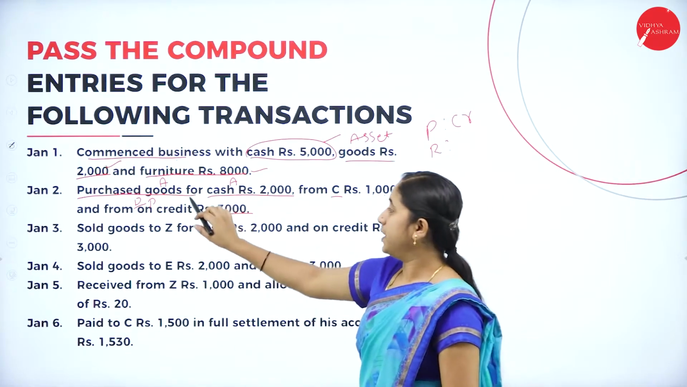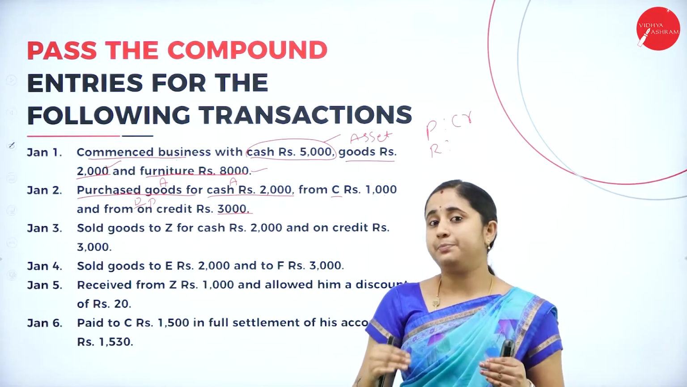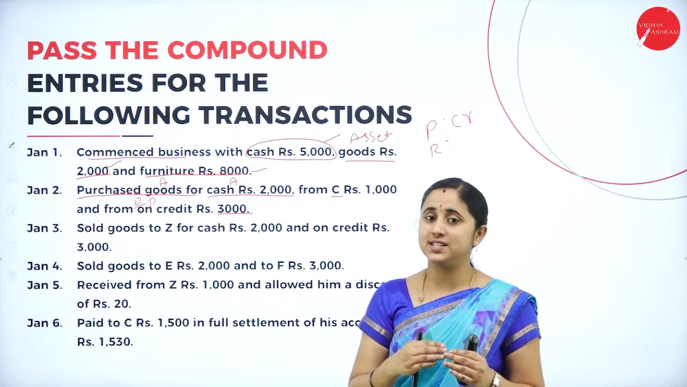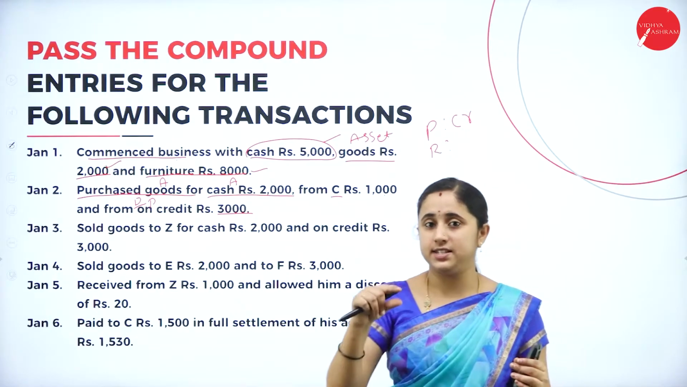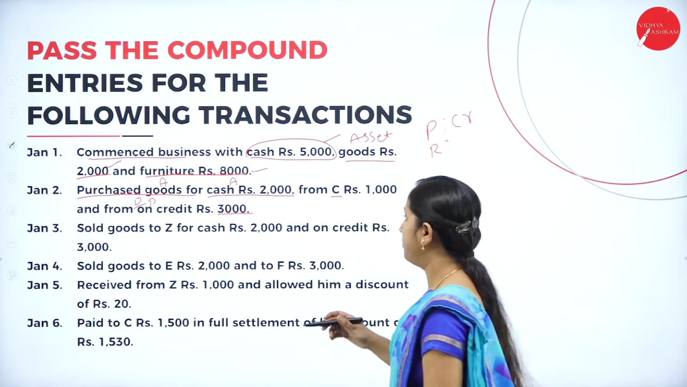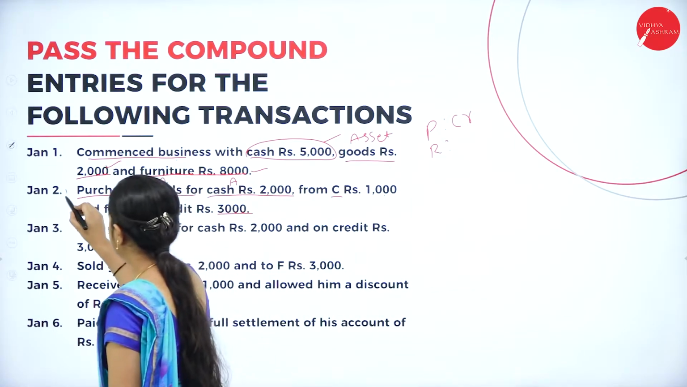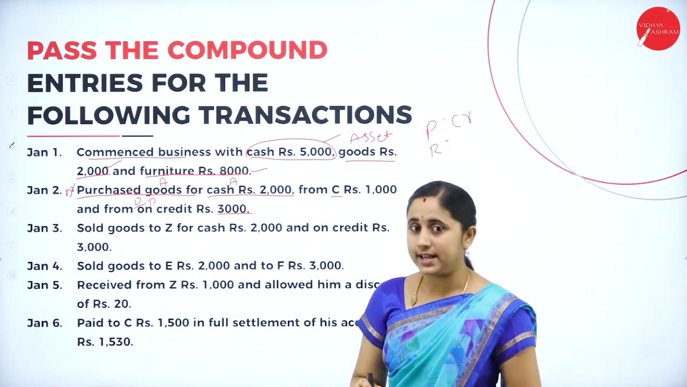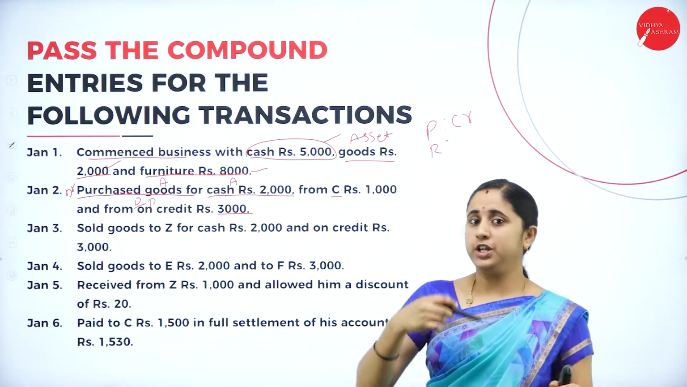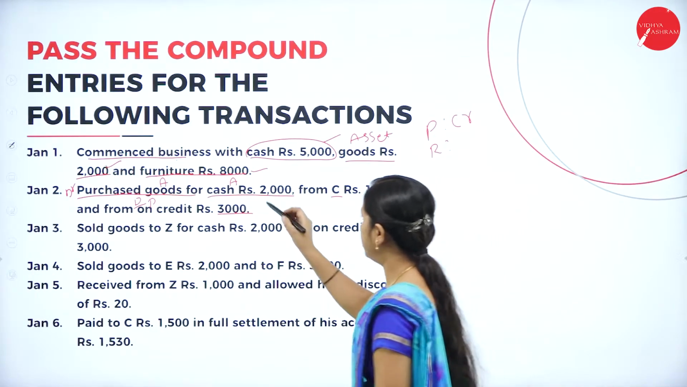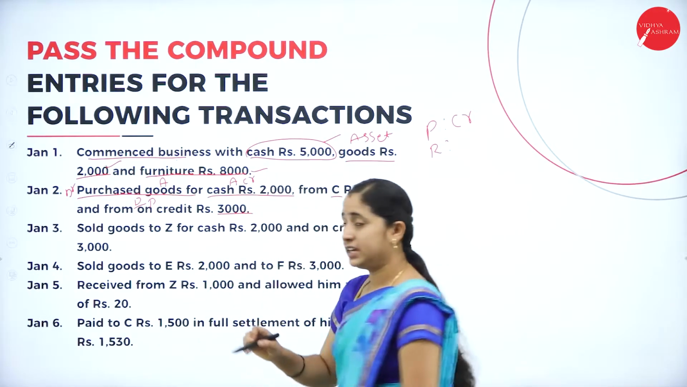So when you make a purchase, goods is coming in. Goods is coming in, and it is an asset. When the goods is coming in, you need to debit the purchase. And cash is also an asset. When you purchase, you need to pay the cash, so cash is going out. So you need to credit the cash.